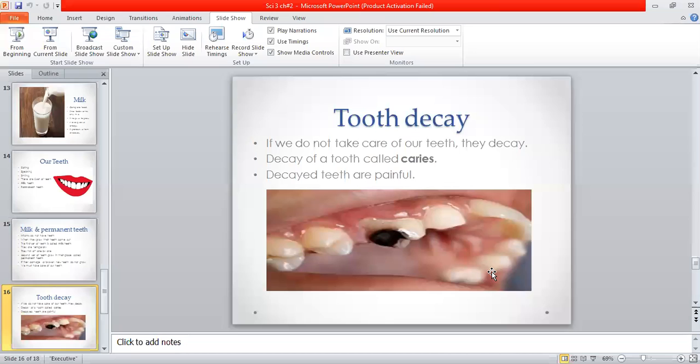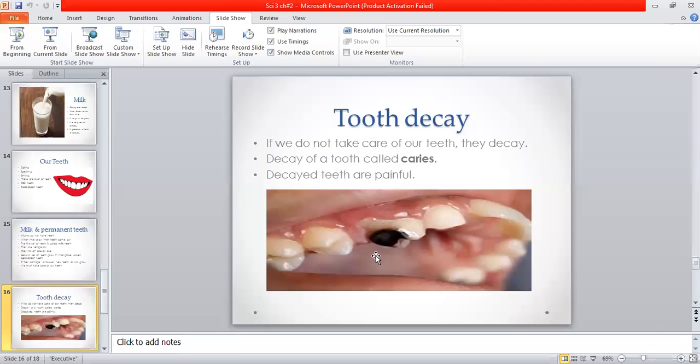So what is decaying of a tooth? Decaying of a tooth is called caries. Caries is basically the hole that you see here in the teeth. This is a carie. A blackish hole in the teeth is known as caries, and this is a very painful condition.